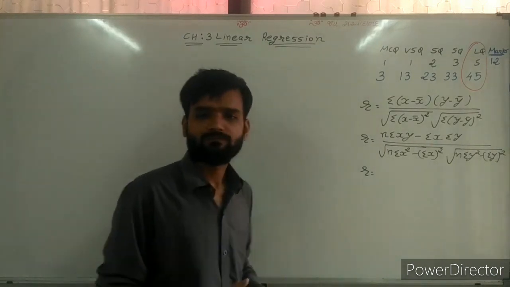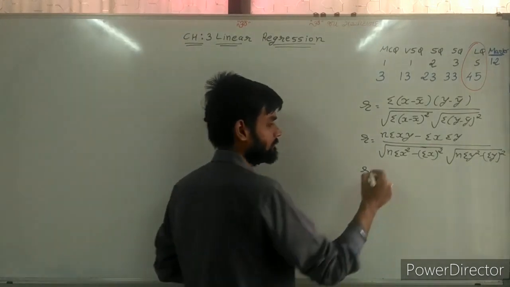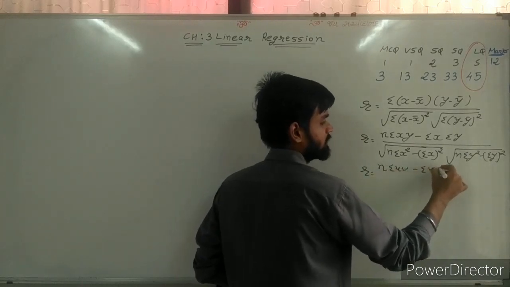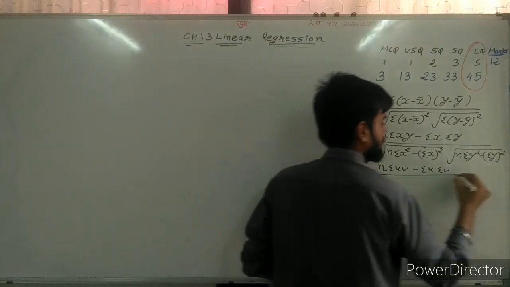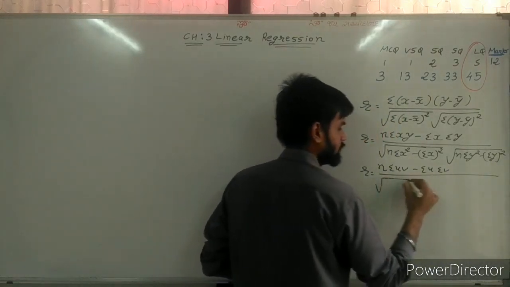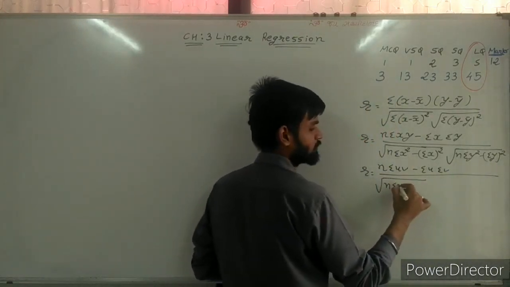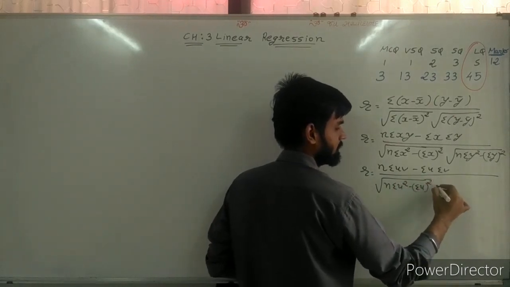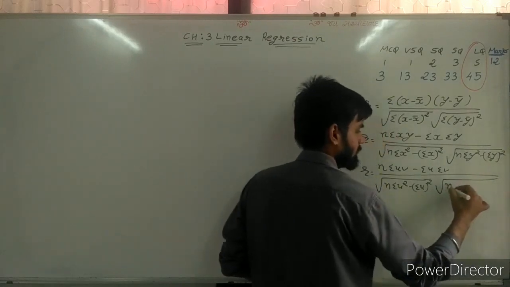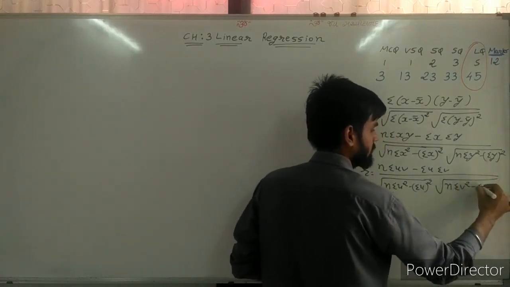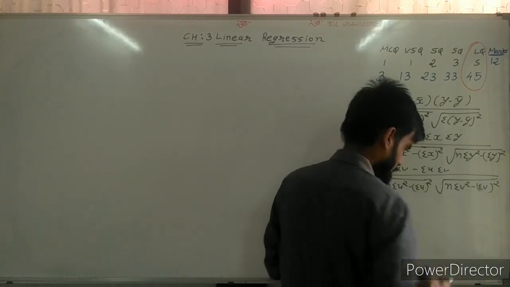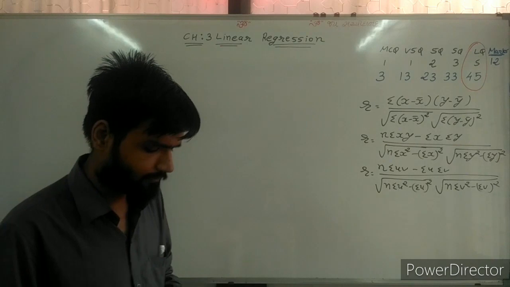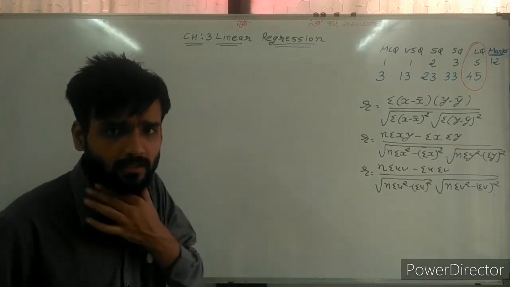The third formula, uv: n sigma uv minus sigma u sigma v divided by under root n sigma u square minus sigma u whole square, second under root n sigma v square minus sigma v whole square. So we all know these three normal formulas of Karl Pearson very well.